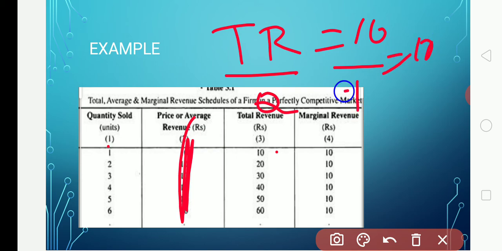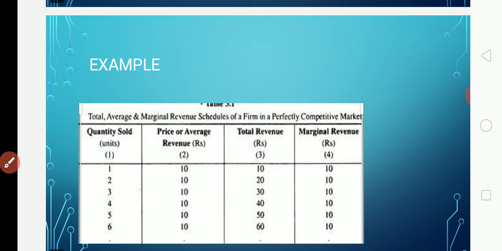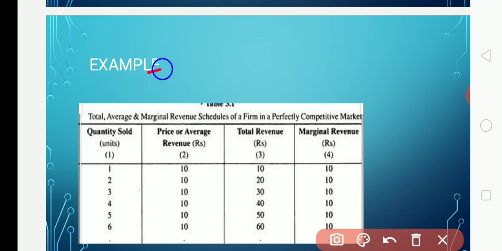Next, 20 divided by 2 is 10, 30 divided by 3 is 10, 40 divided by 4 is 10. You will get the same values here. To get the average revenue, the formula is TR divided by Q. To calculate total revenue, the formula is P into Q.